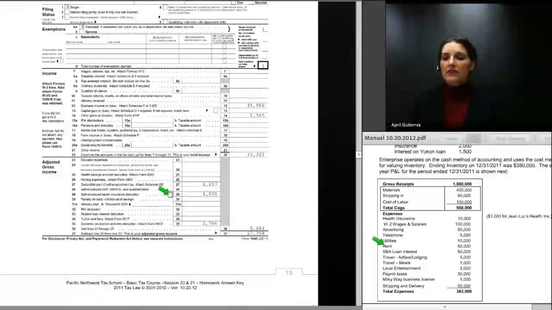Next, we have the self-employed health insurance deduction. Jean-Luc cannot deduct that on Schedule C, but it does meet the tests for claiming that deduction on line 29 of his 1040, and there we've entered it. Then on line 35, we enter the domestic production activities deduction as we showed you on Form 8903. That was $2,706. Jean-Luc's total adjustments to income are $5,963, and his adjusted gross income for the year is $27,358.